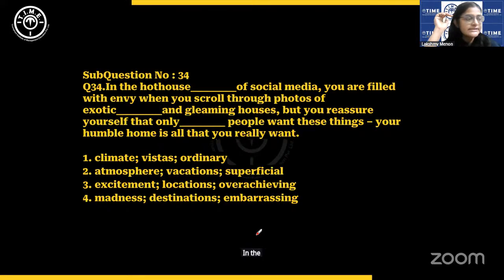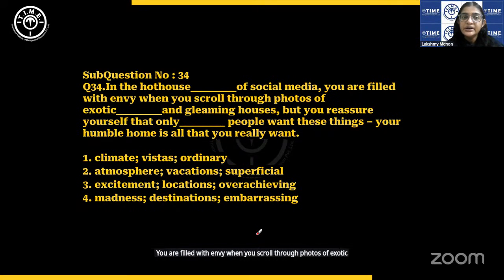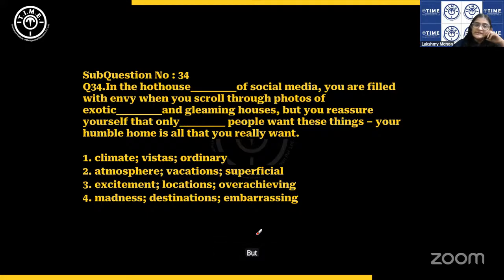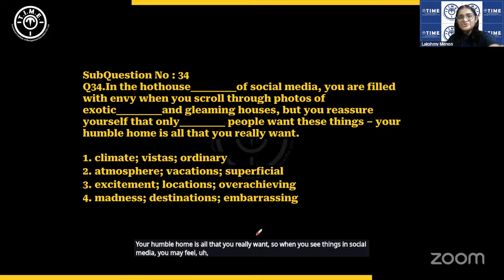In the hothouse dash of social media, you are filled with envy when you scroll through photos of exotic dash and gleaming houses. But you reassure yourself. So in the hothouse something of social media, you feel jealous or envious when you see all these exotic photos. But you reassure yourself that only dash people want these things. Your humble home is all that you really want. So when you see things on social media, you may feel envious, but then you tell yourself that you don't really need all this. Let us see.